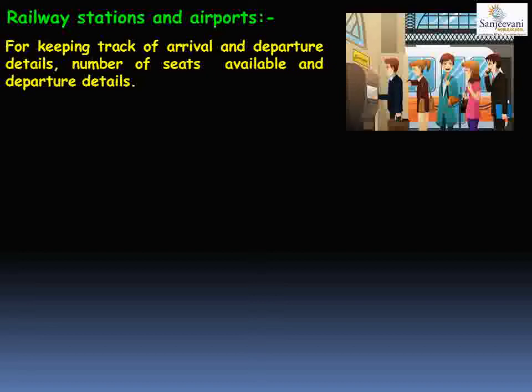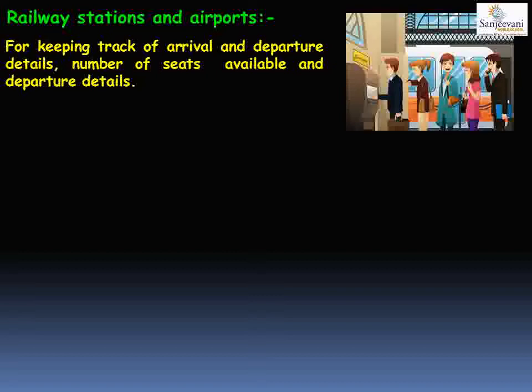Departure is the timing when the train will leave the platform. On the airports, the computer is used for keeping the information of when the plane will arrive at the airport and when the plane will take off. The timing details of the plane are stored in the computer.